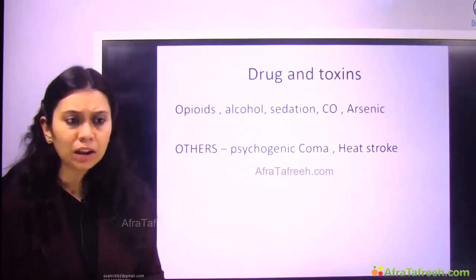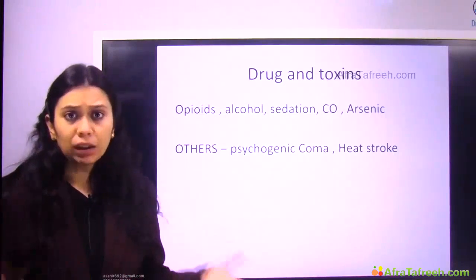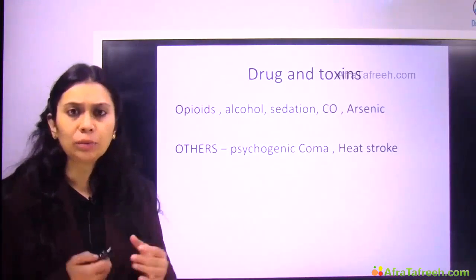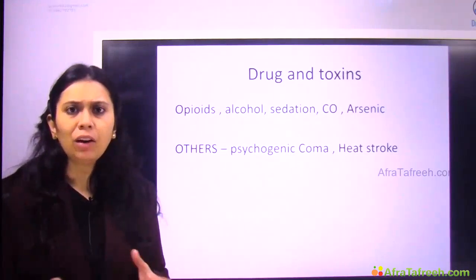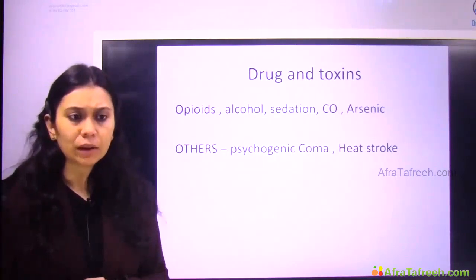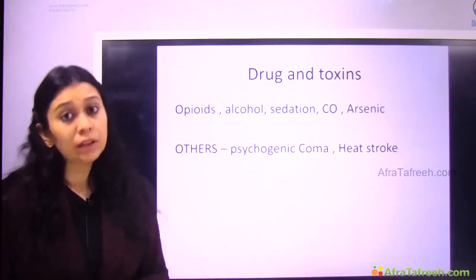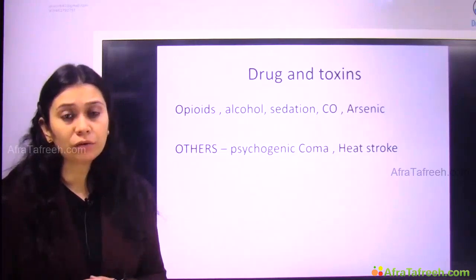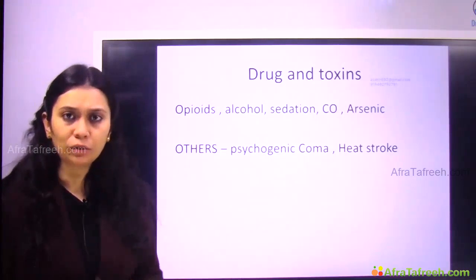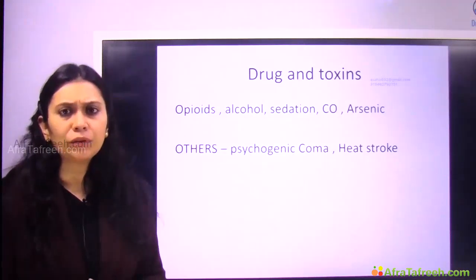Drugs and toxins. Multiple drugs and toxins can produce coma, like alcohol, opioids, sedative agents. Like a patient in ICU, if I have given a huge amount of sedation, any sedative agent can also produce a temporary coma in the patient. Carbon monoxide poisoning, arsenic poisoning, right? They can also lead to coma. Apart from that, we have psychogenic coma, which we need to distinguish from the real causes of coma. Then heat stroke can also lead to coma, right? Heat stroke leads to coma mostly because of hypovolemia, hypoperfusion, etc.